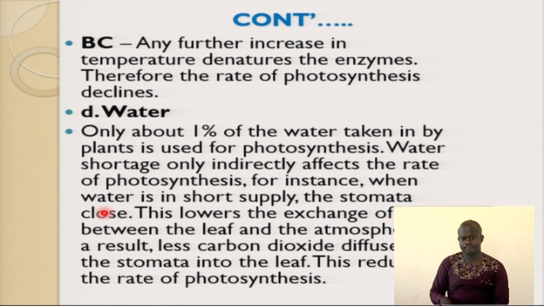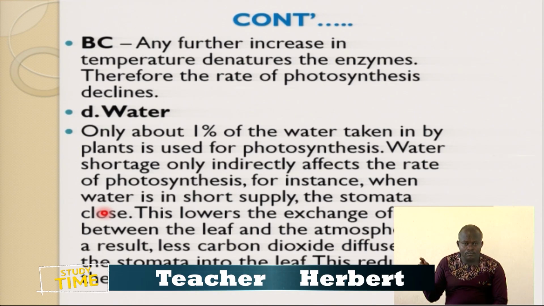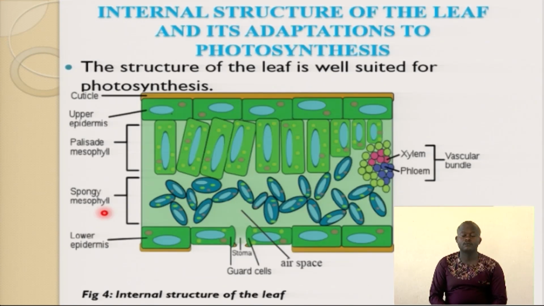That's what it means. So when water is in short supply, the stomata close, and once the stomata close, the rate of photosynthesis is very low. This lowers the exchange of gases between the leaf and the atmosphere. As a result, less carbon dioxide is able to diffuse via the stomata into the leaf, and this reduces the rate of photosynthesis. Let me have the internal structure of the leaf. So we have mentioned a number of them. Some of you can remember them.